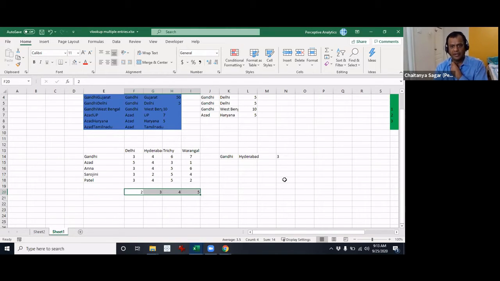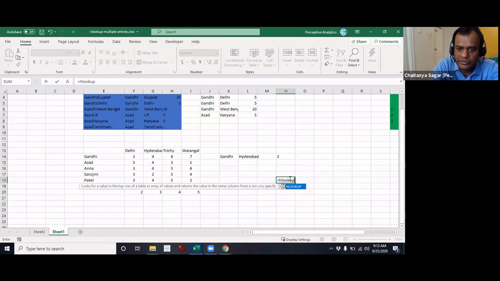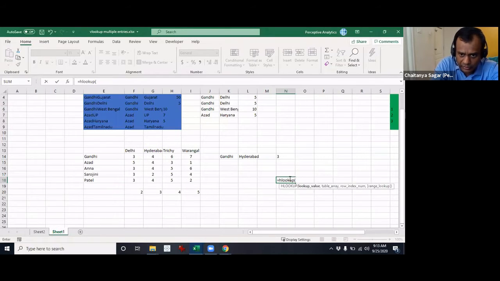Now there is another formula called HLOOKUP. Just like VLOOKUP does the vertical lookup, HLOOKUP does horizontal lookup. Let me show you how it works. Equals HLOOKUP. Let's say I want to look up this one, Hyderabad, comma, the table array is this.